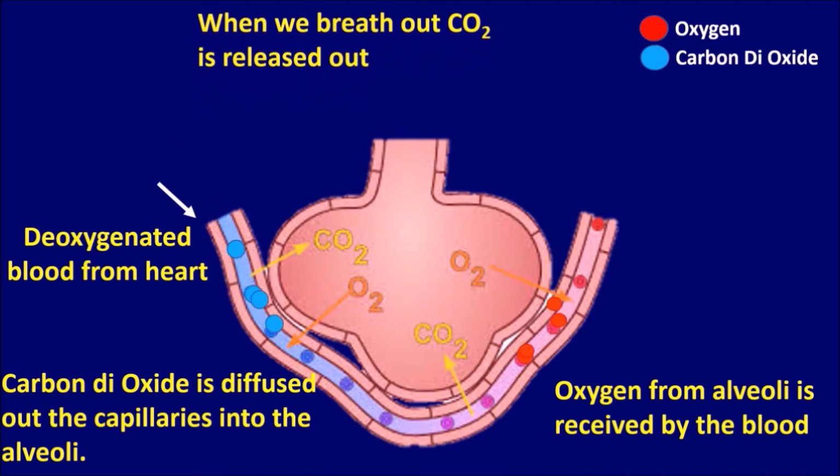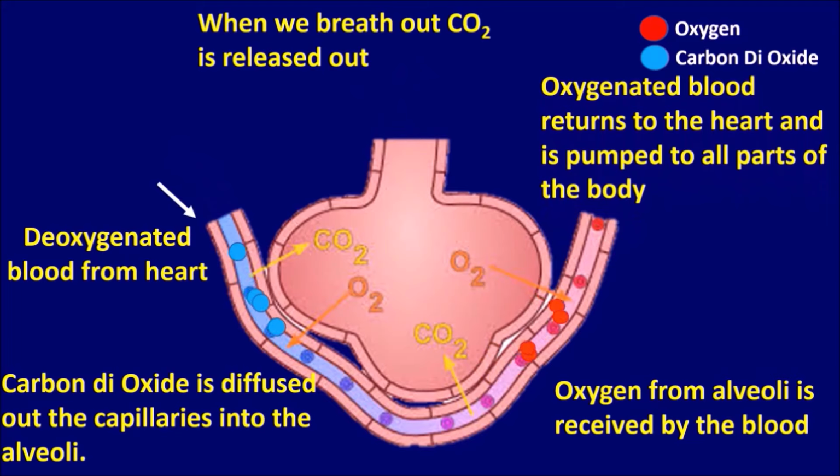When we breathe out, carbon dioxide from the alveoli is released into the atmosphere through the respiratory tract. The oxygen-rich blood, or oxygenated blood, returns to the heart and is pumped to all parts of the body. This is how gaseous exchange takes place at lungs level.